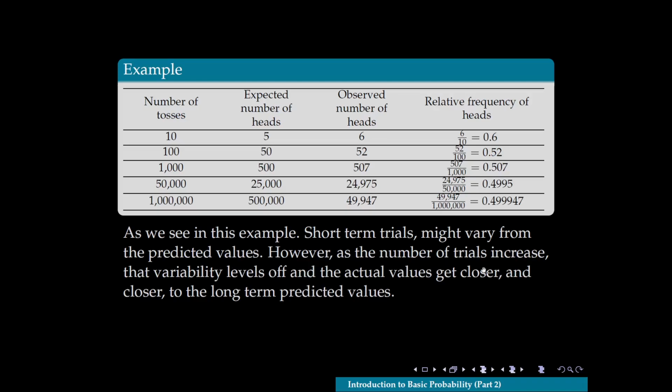However, as the number of trials increases, that variability levels off, and the actual values get closer and closer to the long-term predicted values. So the theoretical probability is the long-term predicted value, while the relative frequency, the empirical value, is the short-term observation of these values.